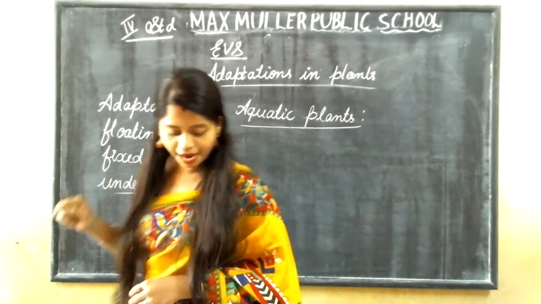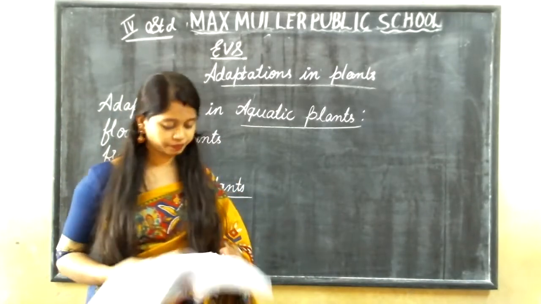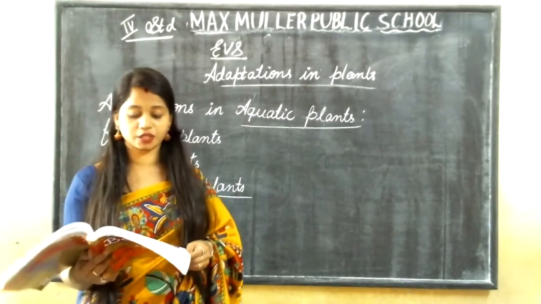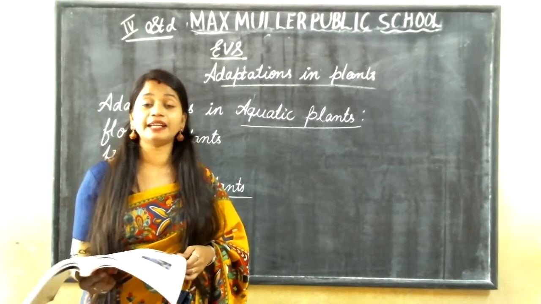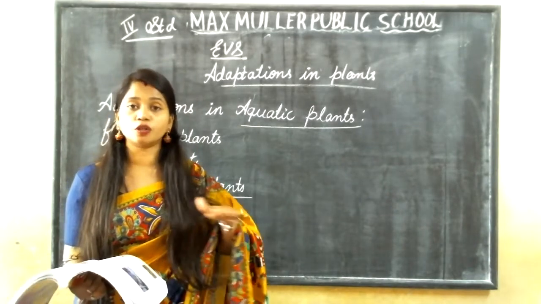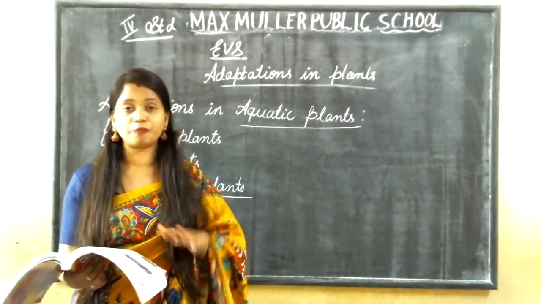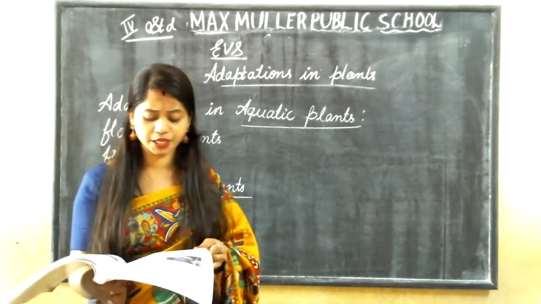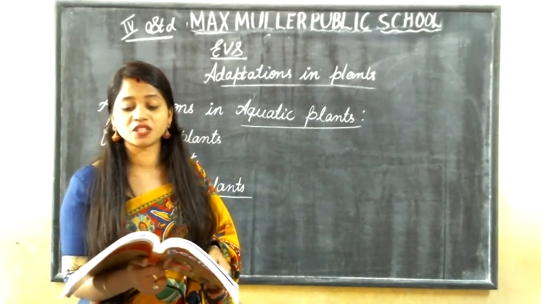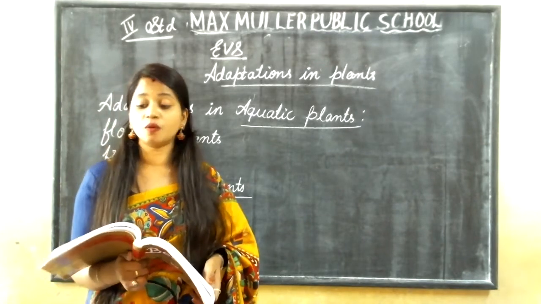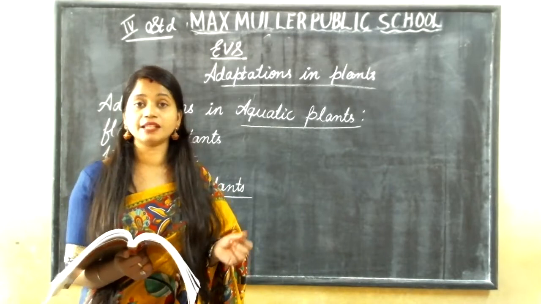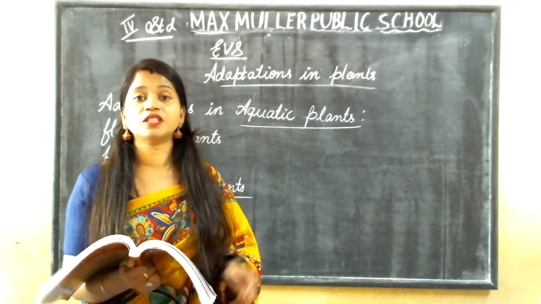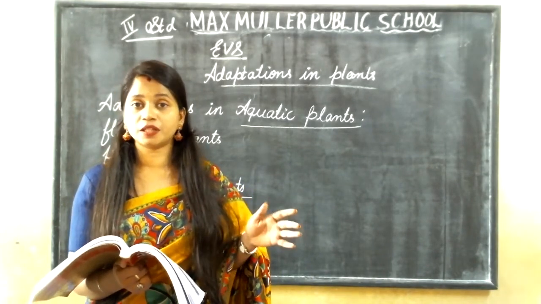What are these floating plants? Water hyacinth and duckweed are plants that float on water. And do you know what helps them to do this? They have light and spongy stems that help them float on the water.